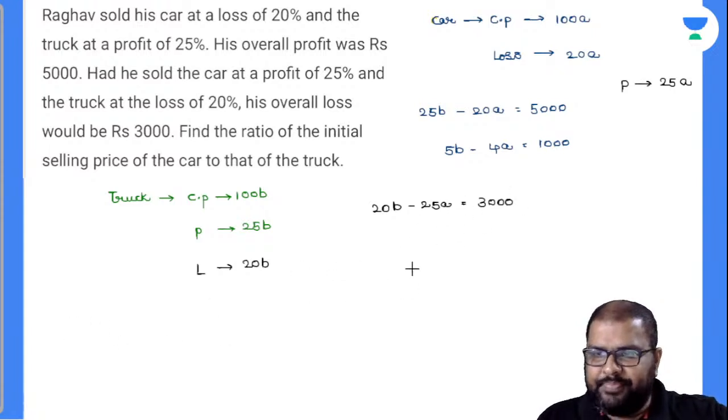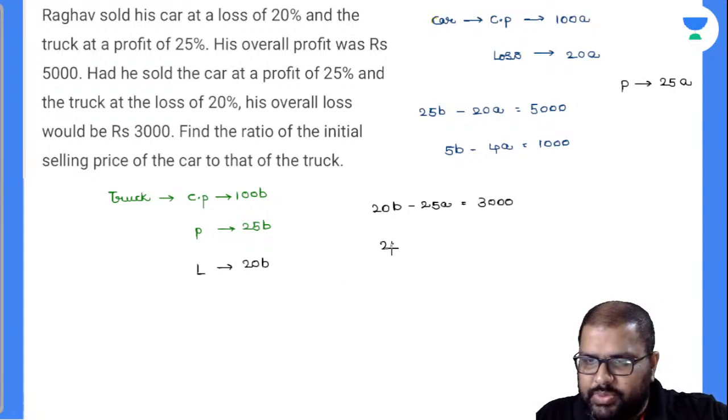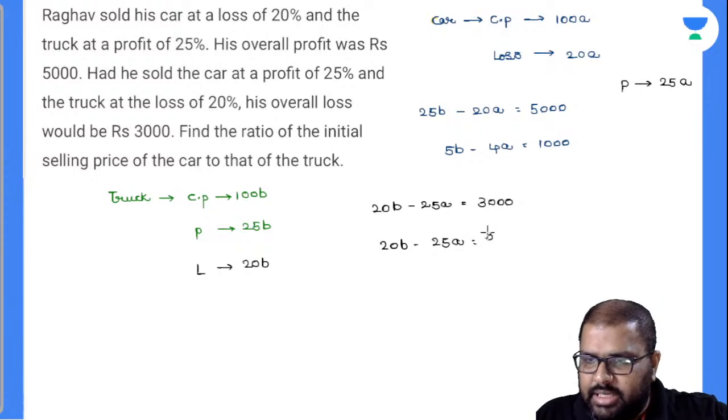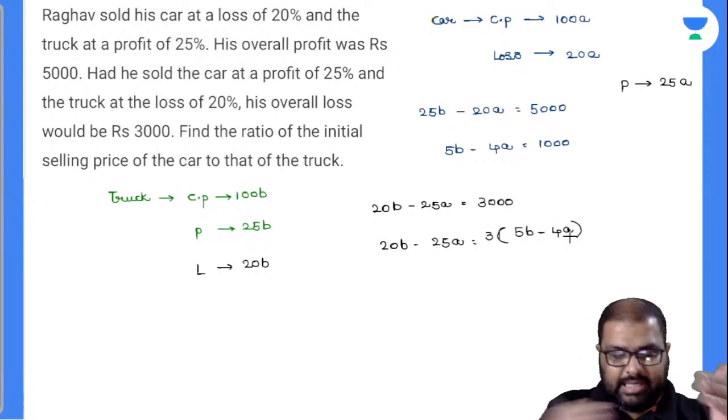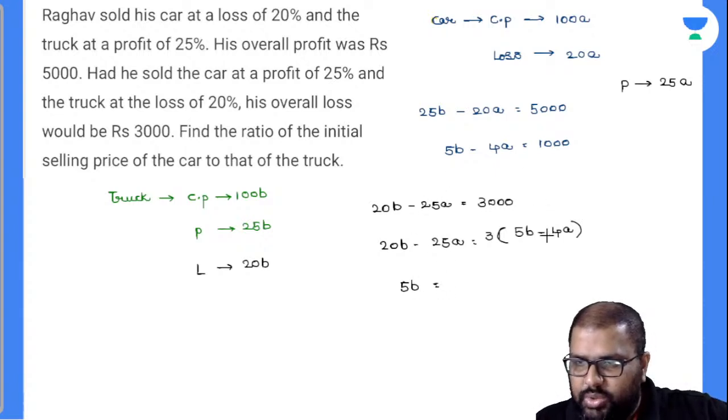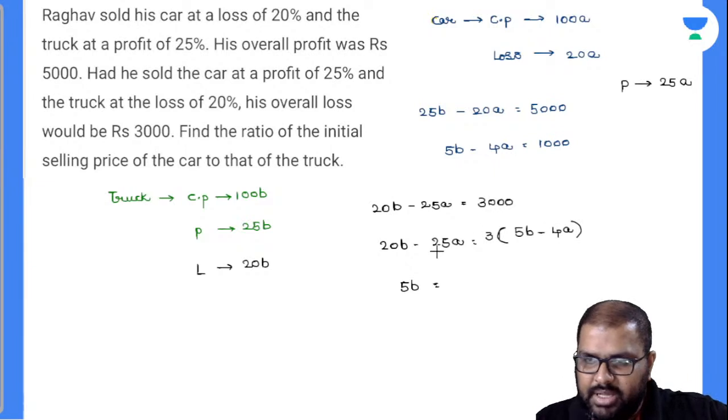So observe here. Can I write down the same equation like this? 20B minus 25A is equal to, in the place of 1000, 3 into 1000. Can I write down this equation as 5B minus 4A? Perfectly I can write down. So I will get a relationship between A and B. So this is 15B. This 15B will come to this side, 20B minus 15B will be 5B. This 25A will go that side. So 3 4s are 12. So 25 minus 12 is 13A.